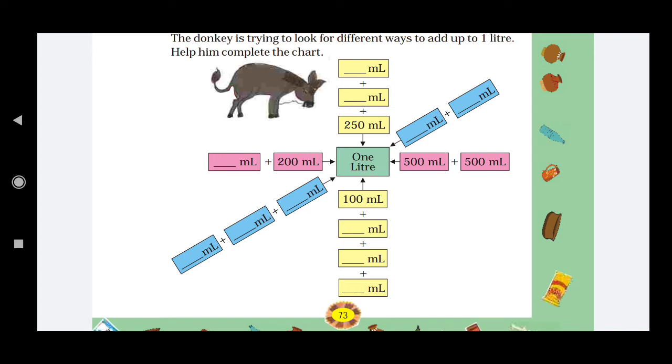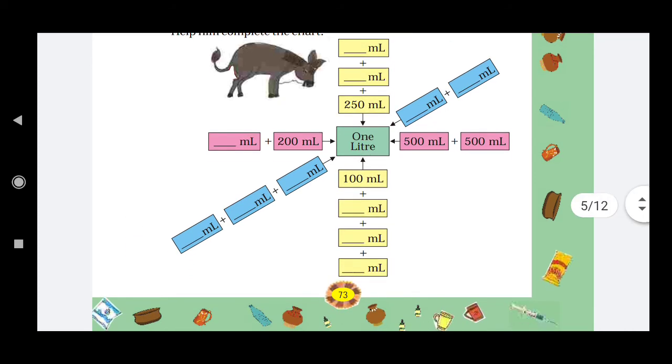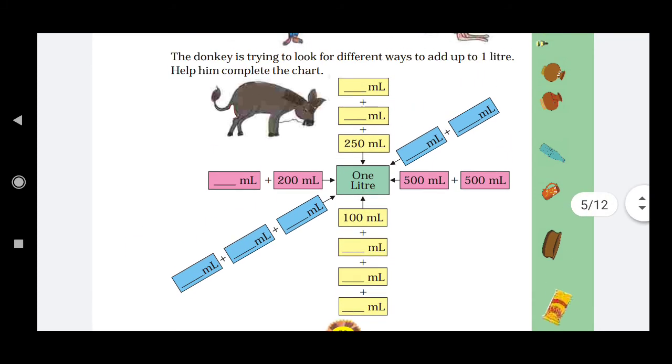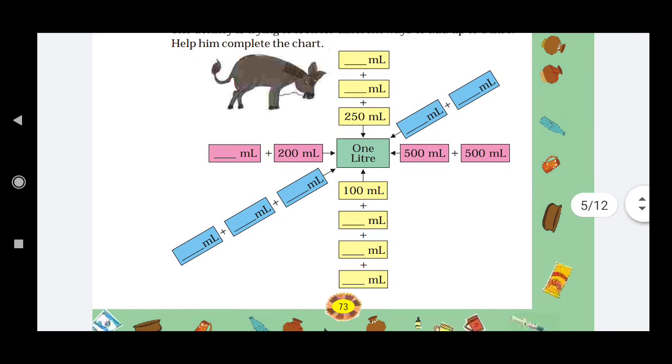First, 100 plus 500 is equal to 600, and then the other 2 boxes of 200 ml. You have to guess by first considering the first number like 500 ml. So 500 ml plus 100 ml equals 600. Now only 2 boxes are remaining, and we have to reach 1000 ml. So adding 200 in each box, we can get 1 liter.